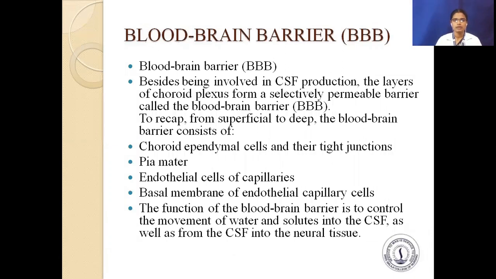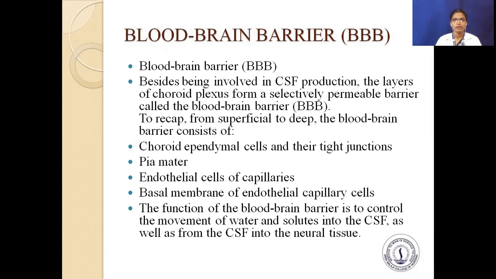Next, we can see blood-brain barrier. Besides being involved in CSF production, the layer of choroid plexus forms the selectively permeable barrier called blood-brain barrier.